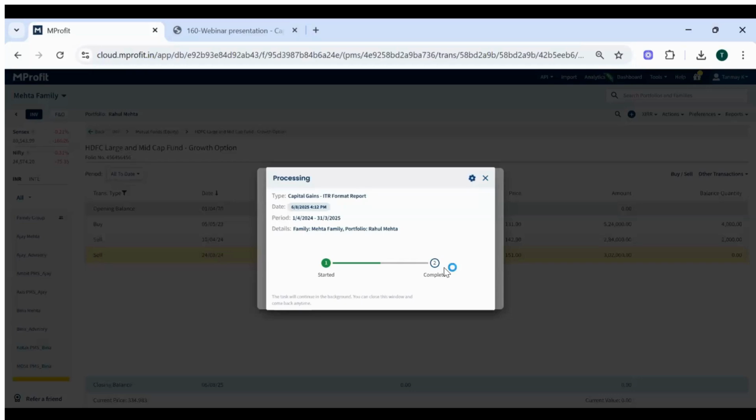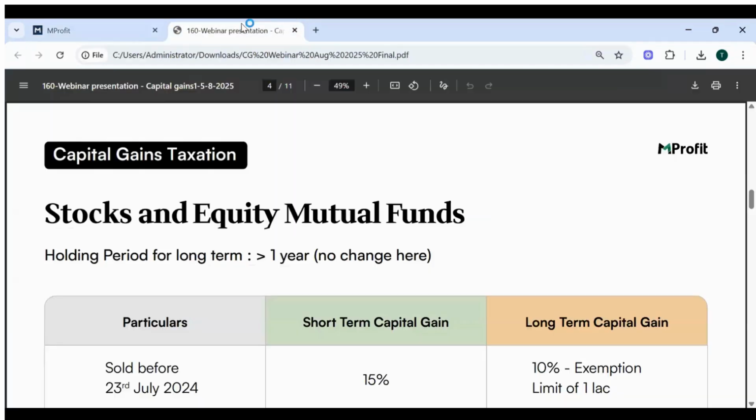Maybe rather we can move ahead because for stocks and equity mutual funds, the calculation is exactly the same. There is no difference. But we can move to the next slide.